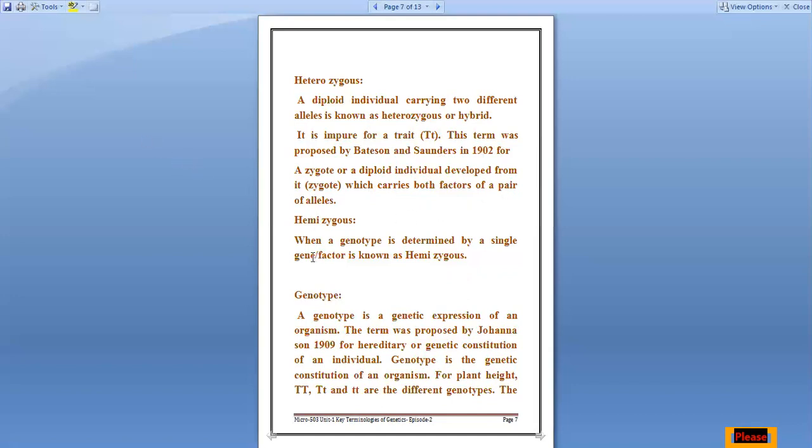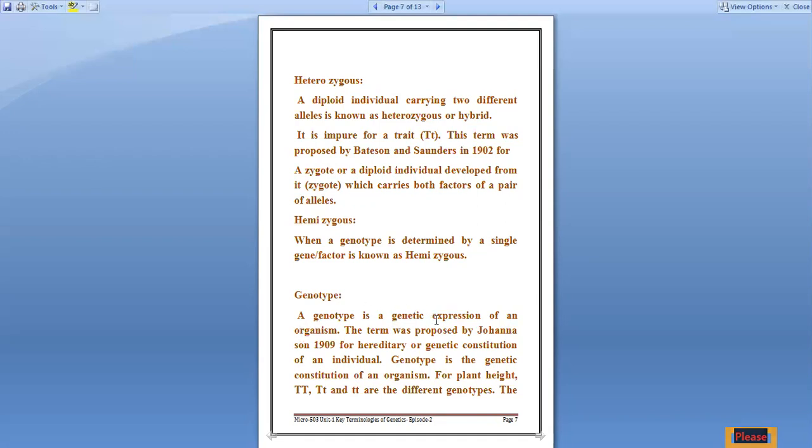Next word is hemizygous. Hemi means when a genotype is determined by a single gene or factor, only one will be expressing itself, that will be termed as hemizygous. Next is genotype. Two words we will be studying in parallel, genotype and phenotype. Pheno means physical. Whatever appearance is there is considered as phenotype, and the expression behind that phenotypic change is termed as genotype.